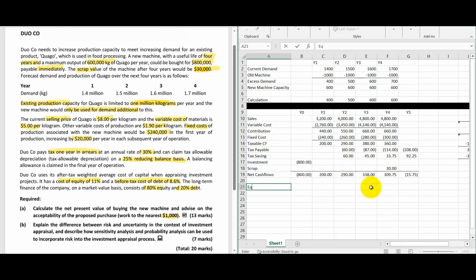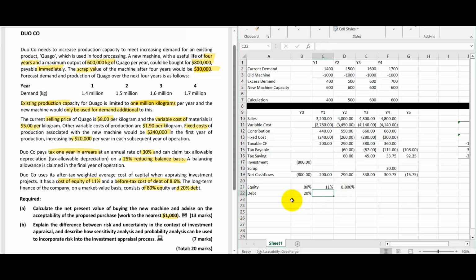So they have given in the question, equity is 80%, debt is 20%. Equity rate is given as 11%. So here we can take 80% into the 11%, it is 8.8.